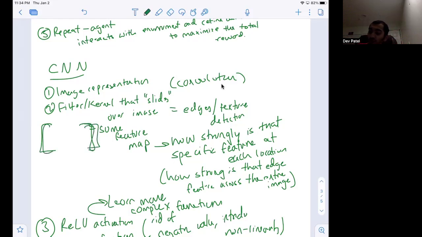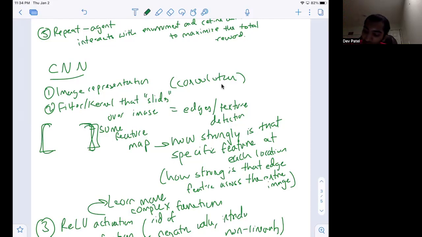Let's say if you're doing facial recognition, it could represent features of a face, such as a curve, certain edges, certain facial expressions. Those features, you can think of as these filters or kernels that are represented in matrix format.